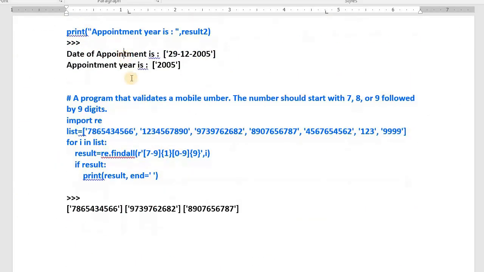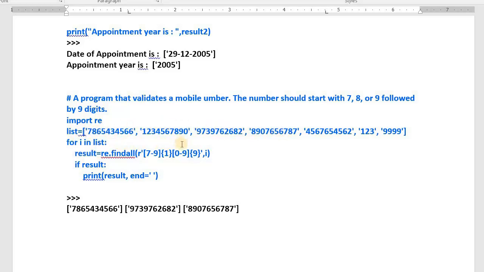Now we write a program. A program that validates a mobile number. Oh, very interesting program. As we know already, a mobile number will have 10 digits. Now I have one list. In that list I have some mobile numbers and other numbers also. But I want to locate only those mobile numbers that start with 7 or 8 or 9. The mobile number that starts with 7 or 8 or 9 and compulsory 10 digits must be there. Then how do you search?